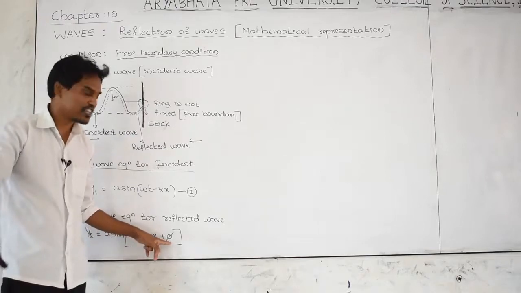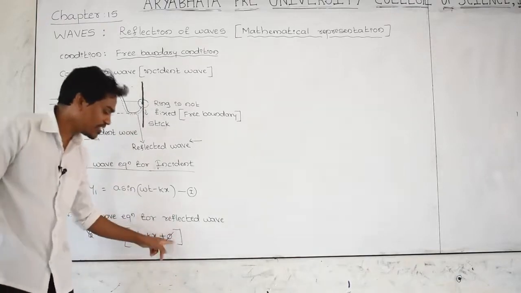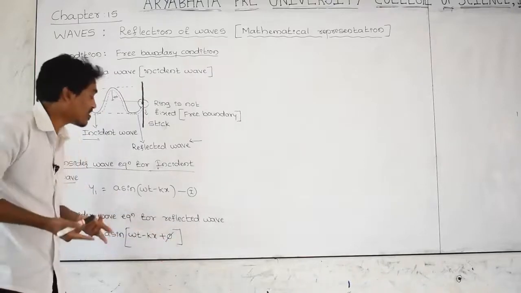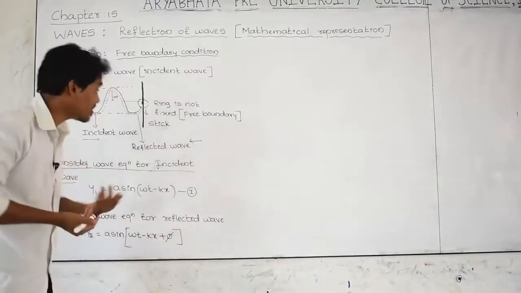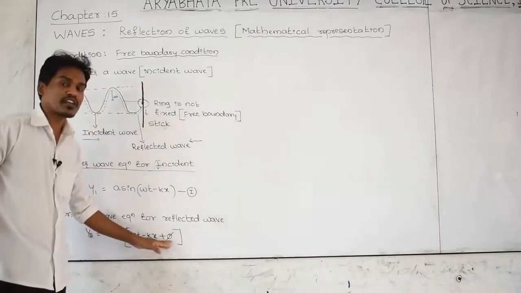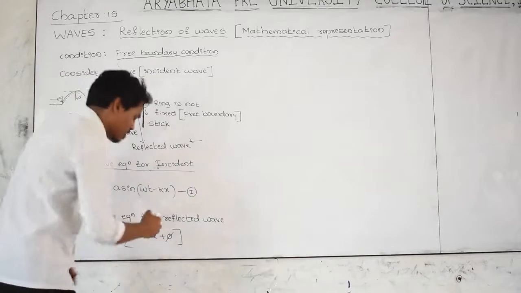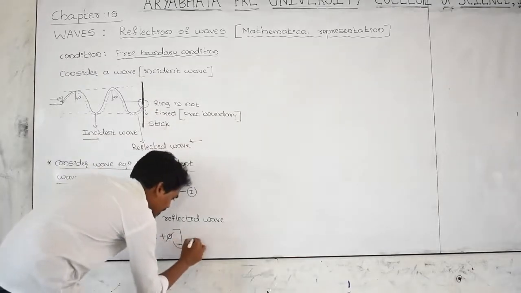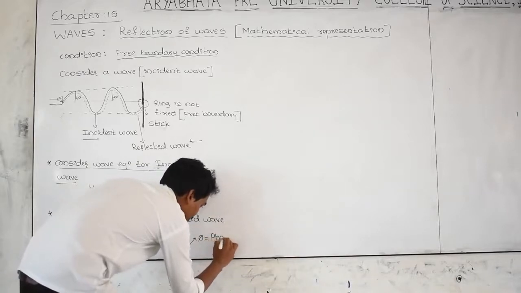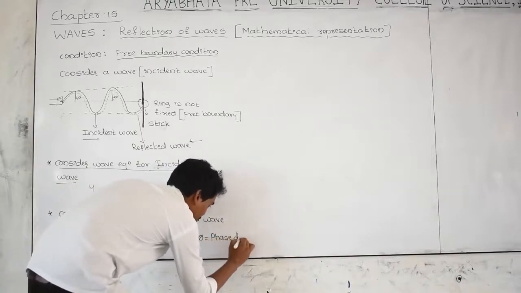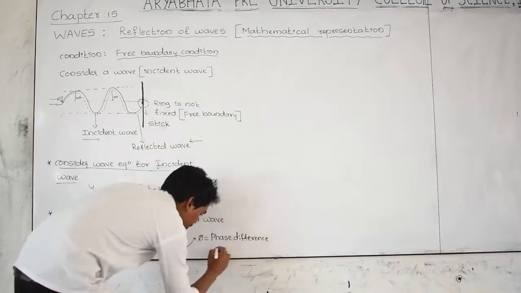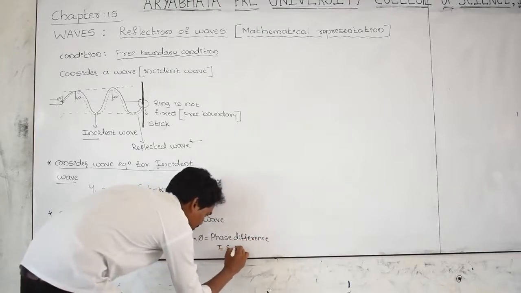As you know very well, what is phi? Phi is the quantity or the angle indicating the phase difference, that is, whether there is any difference in the position of the first wave and the second wave. Phi is equal to the phase difference between the first and second wave.